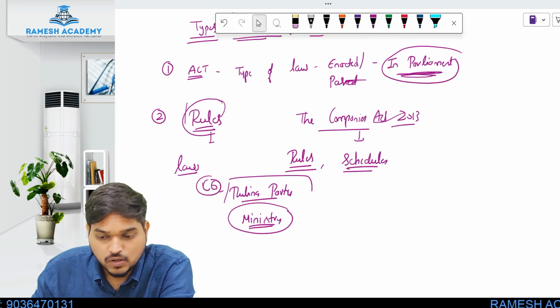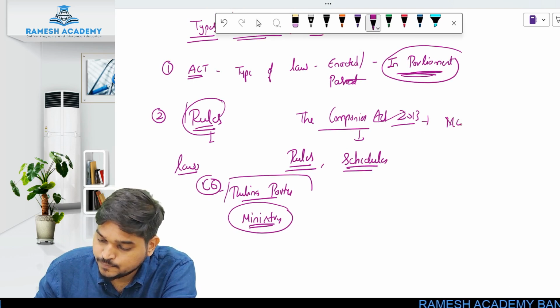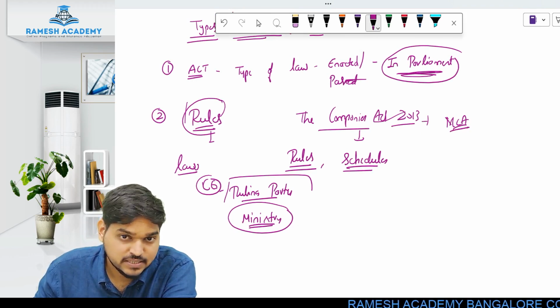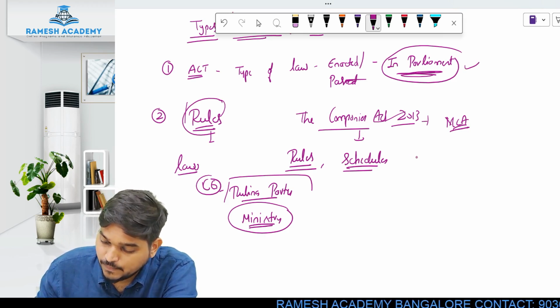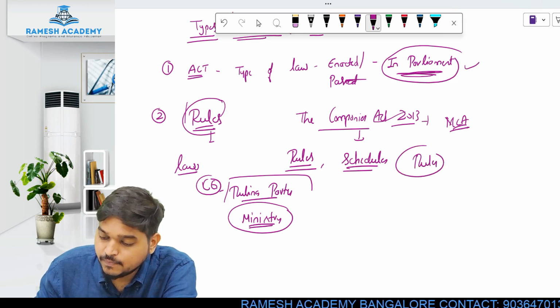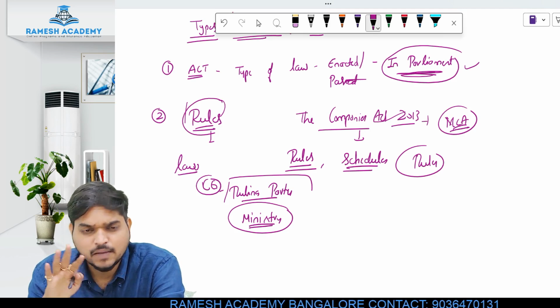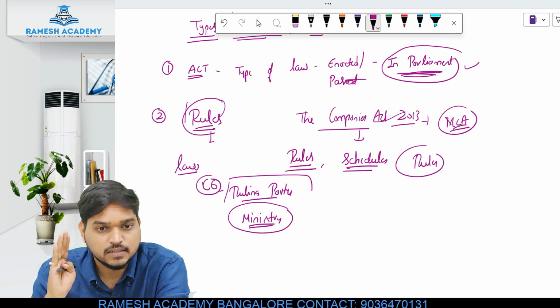For the Companies Act 2013, what is the concerned ministry? I told you, MCA. The Companies Act 2013 is made by the parliament. But companies rules will be made by the MCA, and in that case you don't have to take the approval of parliament. That can be done by the concerned ministry alone.